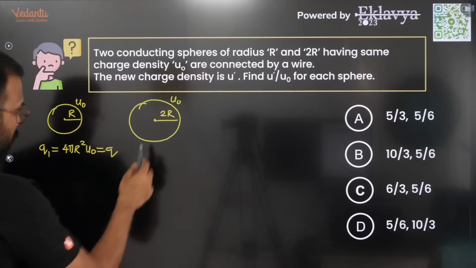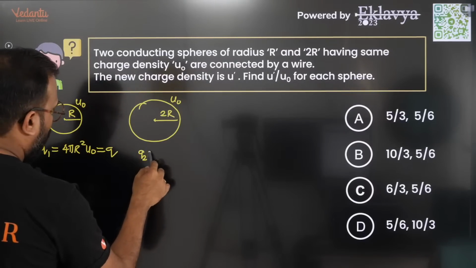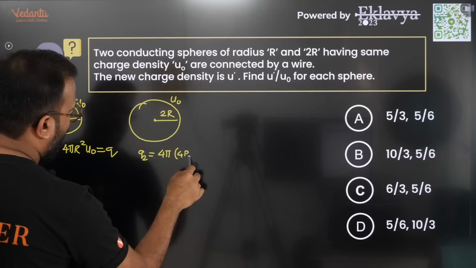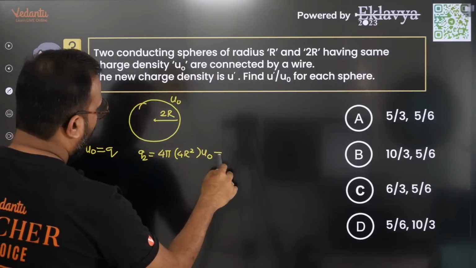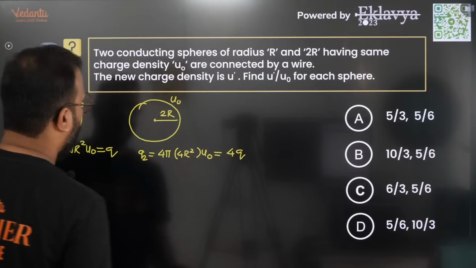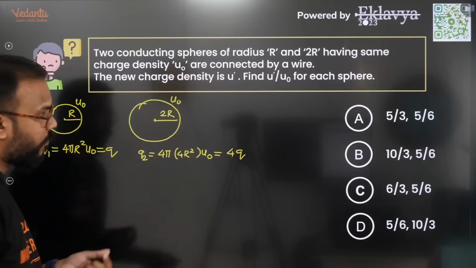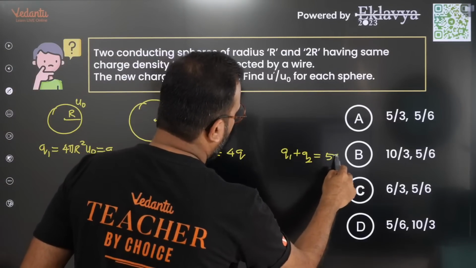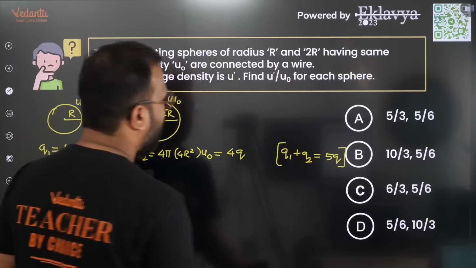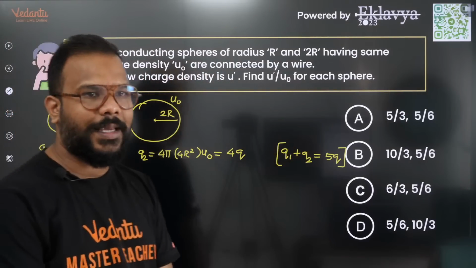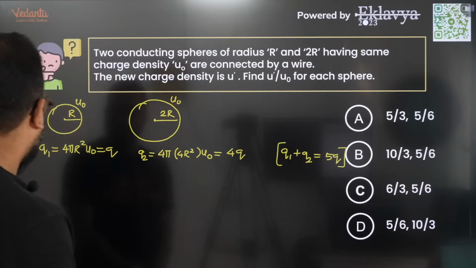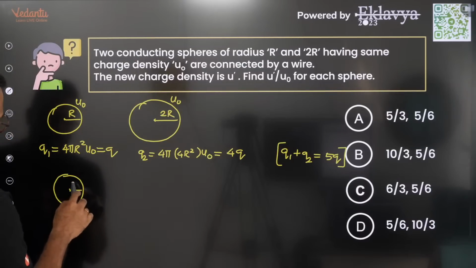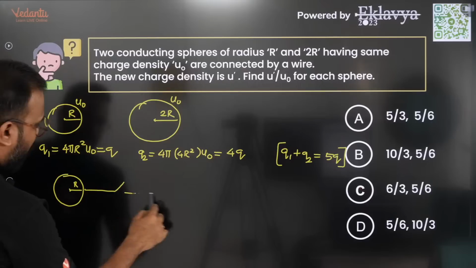Then when I look at q2, that becomes 4 pi, squaring 2r will give me 4r square sigma0. That means this is 4 times q. So q1 plus q2 is 5q, and by the law of conservation of charge, this is going to remain the same. Okay, everyone. So the question tells you that now you take the two spheres and connect them.